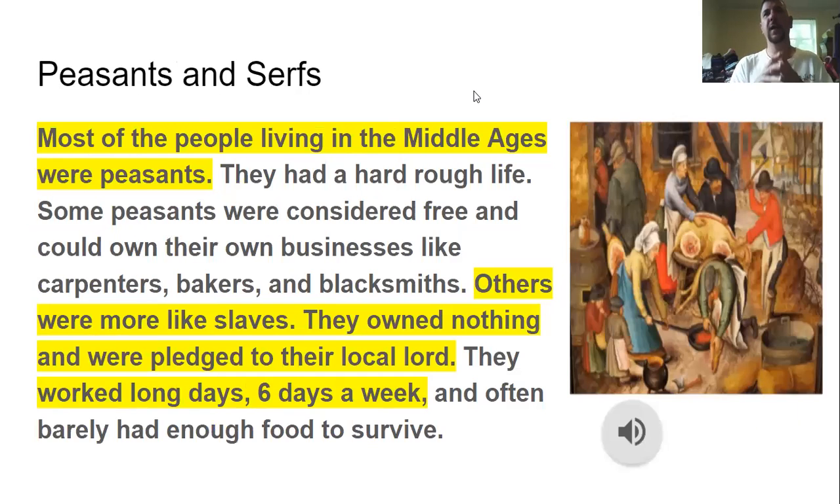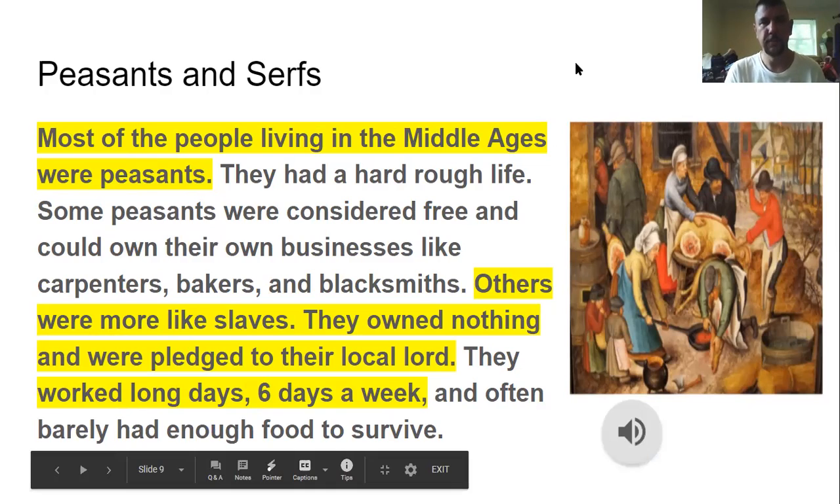All right. Now let's get to the most common people during the Middle Ages. Most of the people living in the Middle Ages were peasants. That means they were very poor. They had a rough life. They worked 6 days a week. They didn't own anything themselves usually. Some did, and they were considered free, and they could own little businesses. But most of the time, they were kind of like slaves. They owned nothing, and they would pledge to the local lord. And like I said, they worked long days, and a lot of times they just barely had enough food to survive.